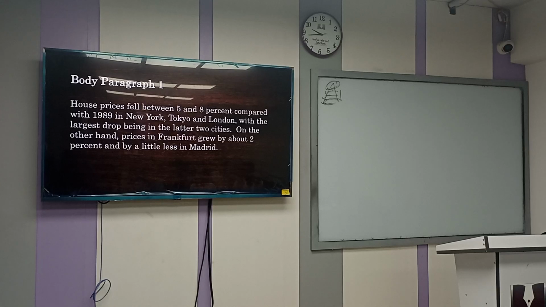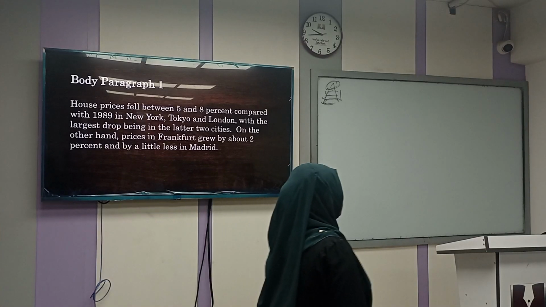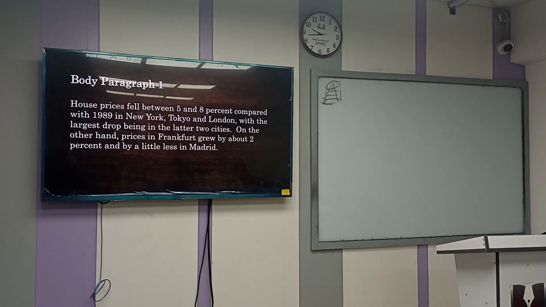Just read out. House prices fell between 5 and 8% compared with 1989 in New York, Tokyo and London, with the largest drop being... You have to stop here. You know the art of reading, you have to stop with your full stops. Okay? So, what is this? House prices fell between 5 and 8% compared with 1989 in New York, Tokyo, and London. This is where you have to stop. You cannot stop in New York, that's just a comma. Okay? So, with the largest drop being in the latter 2 cities. What is the meaning of latter 2 cities?